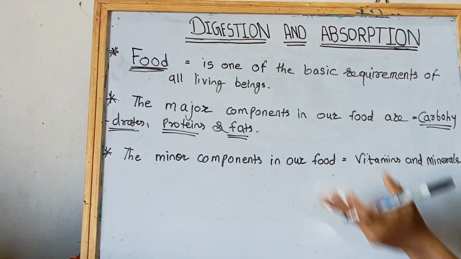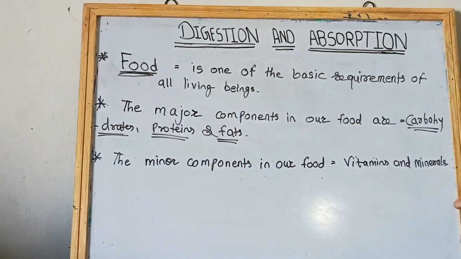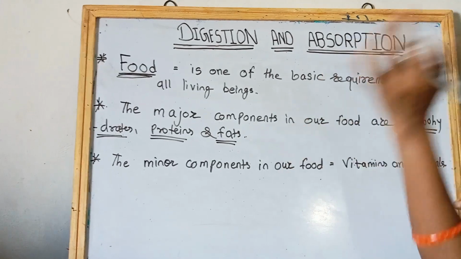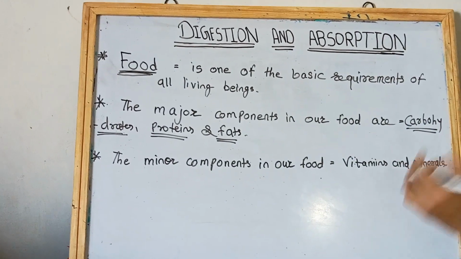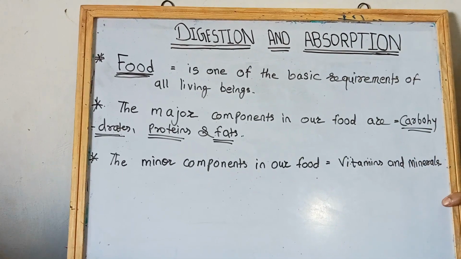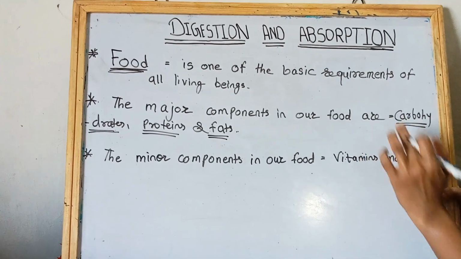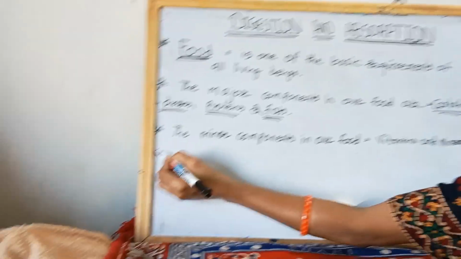Means, friends, look at here, we need carbohydrates, proteins and fats in large amounts, and we have the requirement of vitamins and minerals in less quantity than these carbohydrates, proteins and fats, which are needed by us in larger quantity.